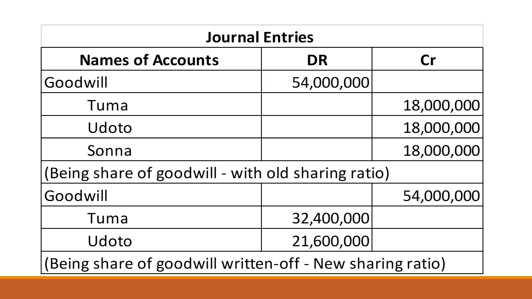When the remaining partners, Tuma and Udoto, decide to eliminate that goodwill, to write off the goodwill account, they will credit the goodwill account and debit the partners' capital accounts, and now they will use the new sharing ratio, that is 3:2.